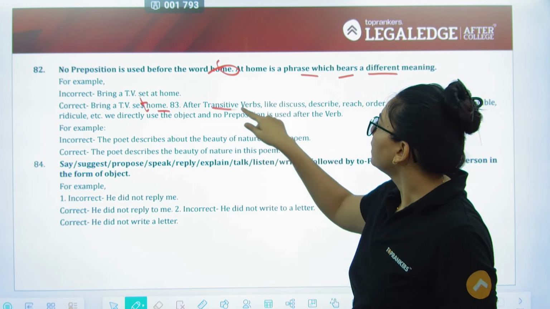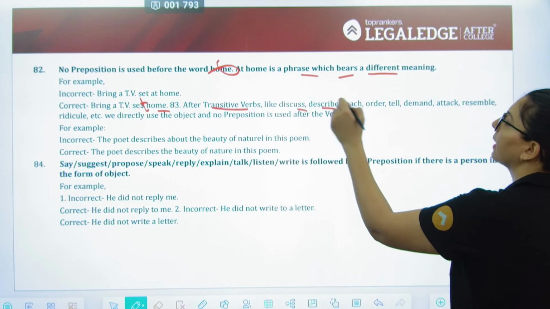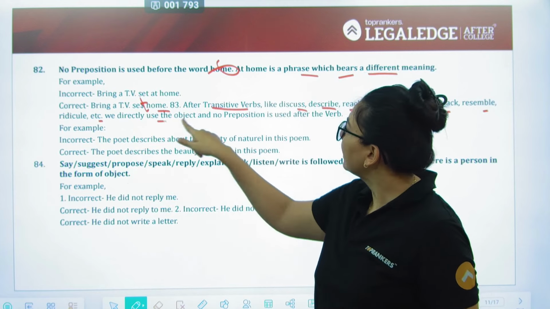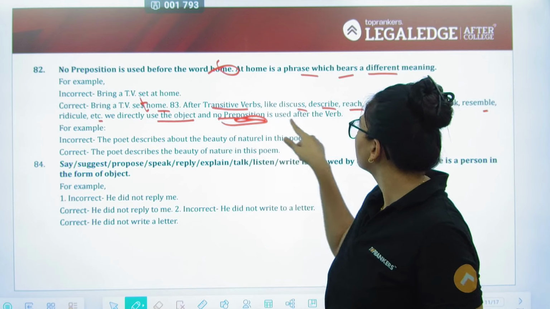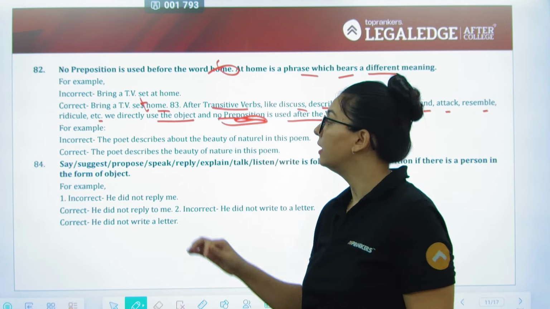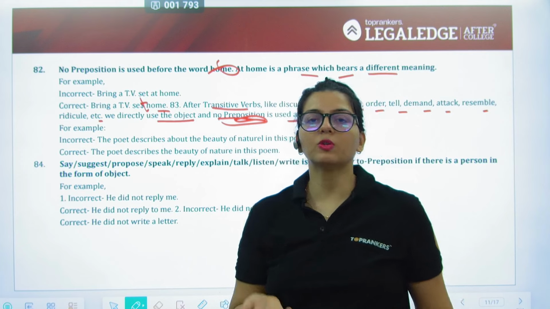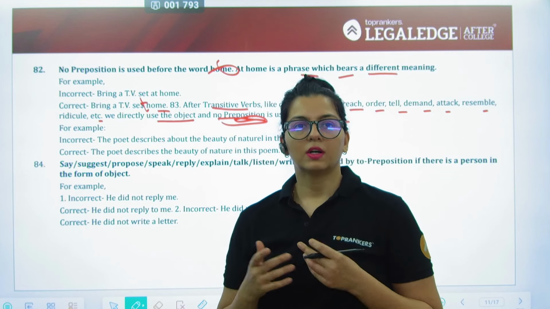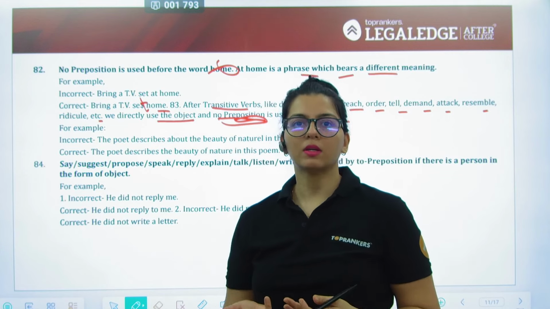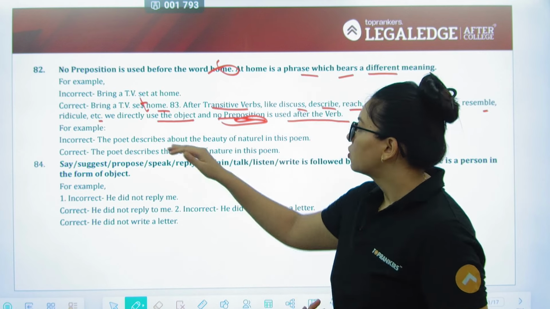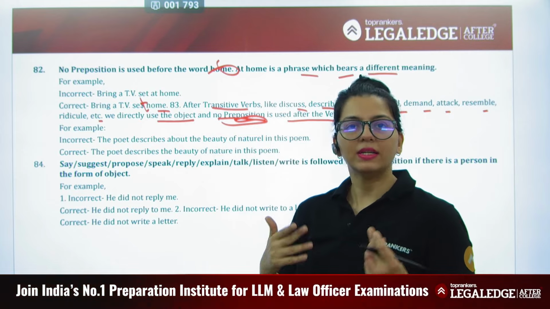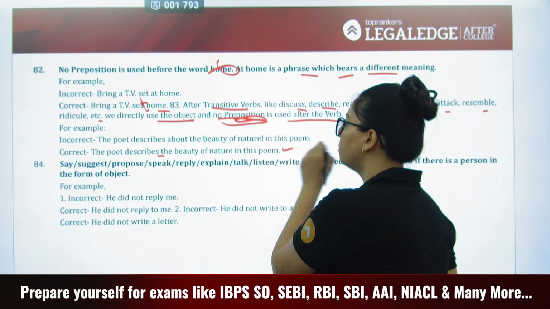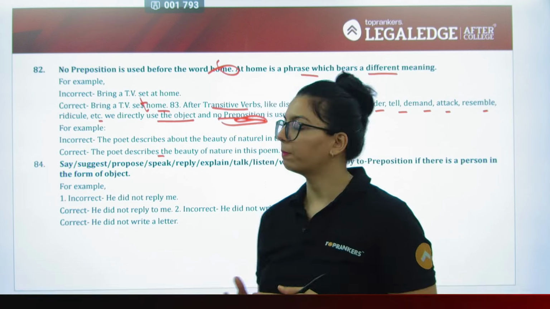Next, after a transitive verb like discuss, describe, reach, order, tell, demand, attack, resemble, ridicule, etc., we directly use the object and no preposition is used after the verb. Please always understand. So the poet describes about the beauty. No, describe itself means about. It's as good as saying I have two daughters, both are girls. Revert back to my, revert itself means to give back, so what is the need to add back. So the poet describes about, no, describe is already about, so you don't have to add it. So the poet describes the beauty of nature in his poem.